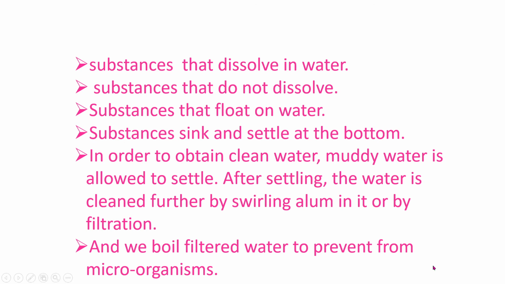After settling, the water is cleaned further by filtration. And at last, we must boil the filtered water to prevent microorganisms. Hope you have understood the water which is safe for drinking. Thank you, children.